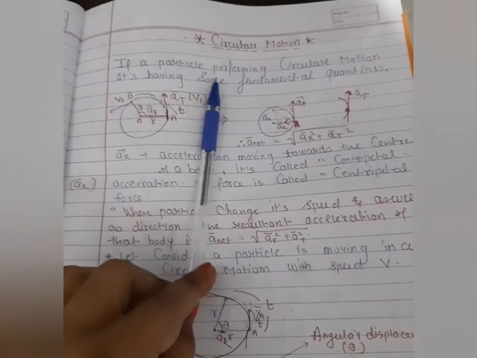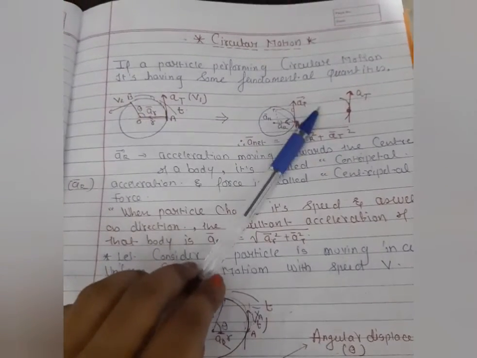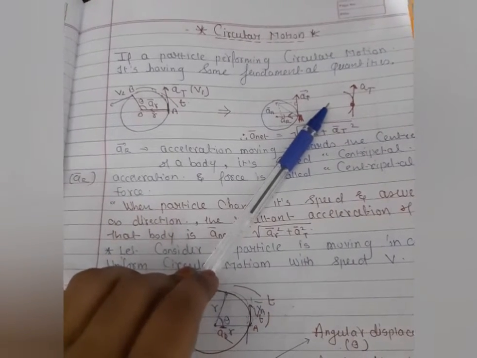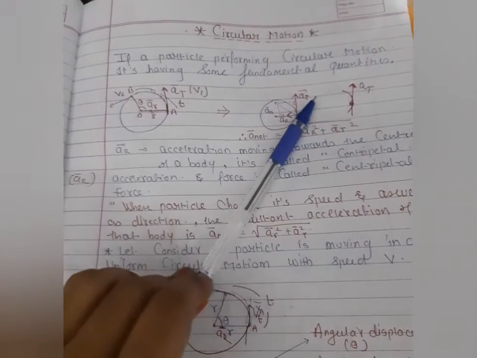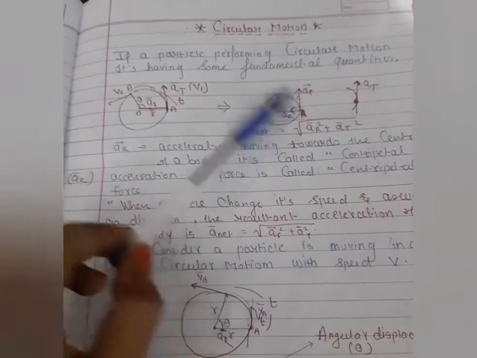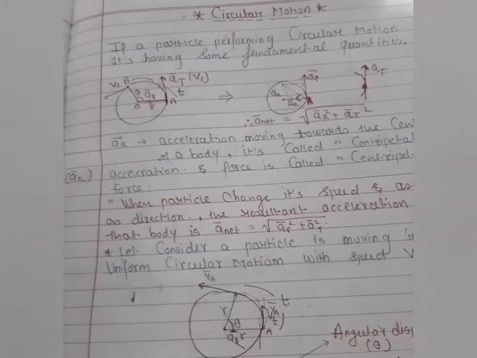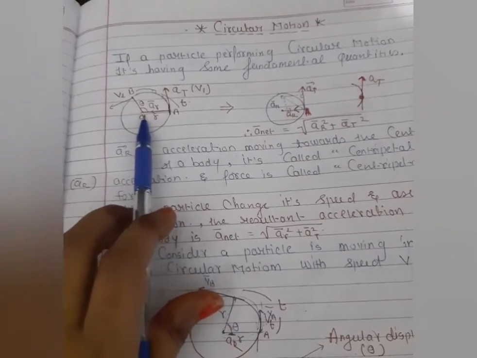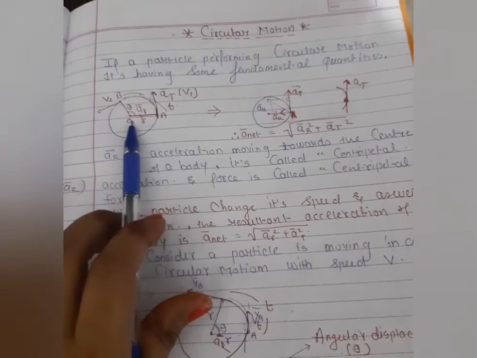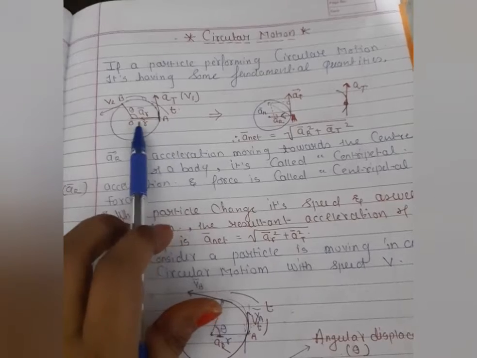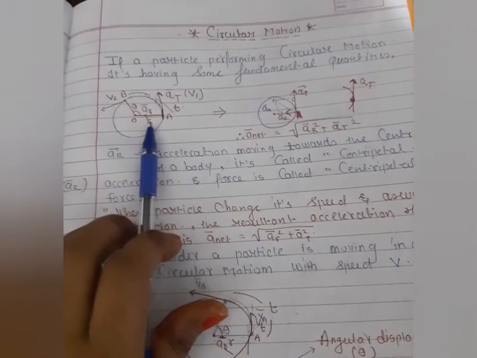Here you can see the body has a fixed center of axis, and from that fixed center the body performs the rotational motion. It is very important, students, that the axis should be fixed. That is the center of this circular motion, and from the center to the object, let us consider the distance r.